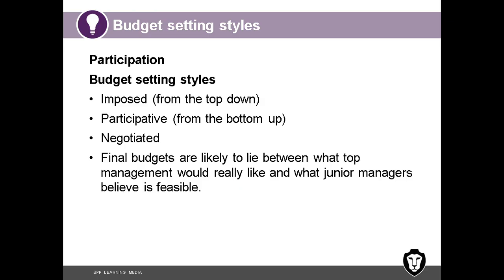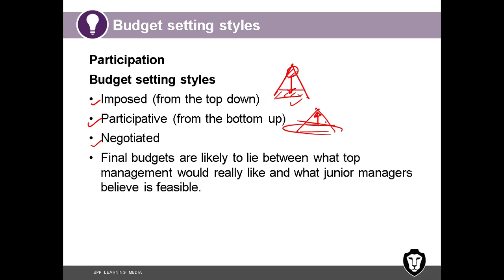Budget setting styles: imposed budgets, participative budgets, negotiated budgets. There are 3. Imposed budget means from top to bottom. Top level prepares the budgets and they send it to the bottom level for implementation. So the bottom level, operational level managers like sales manager, production manager, they don't have a say in the budget. Whatever the top level, the CEO, CFO give them, they have to implement it. This is imposed budget. Participative budget means these operational managers get together, they make budgets for their departments, then they send it to the top level asking for approval